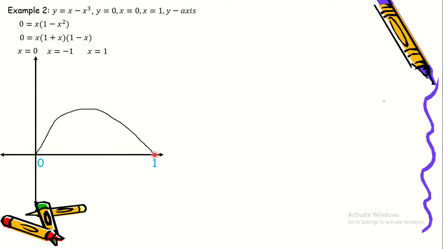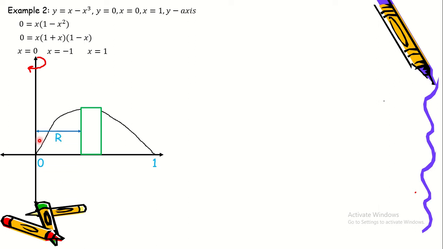So we're going to rotate it about the y-axis. And so let's draw a rectangle which is parallel to the axis of rotation, which is the y-axis. So this is going to be the radius.